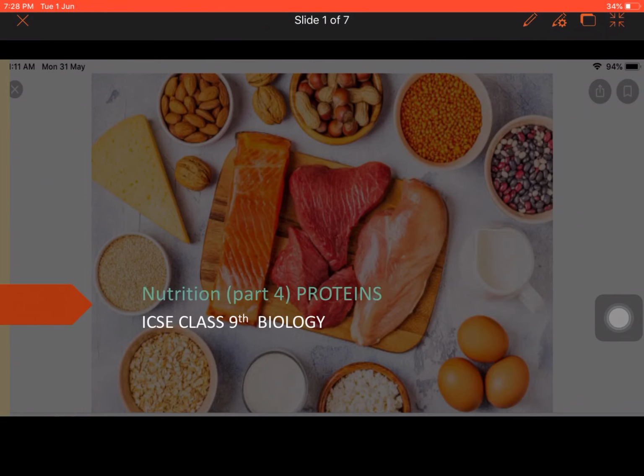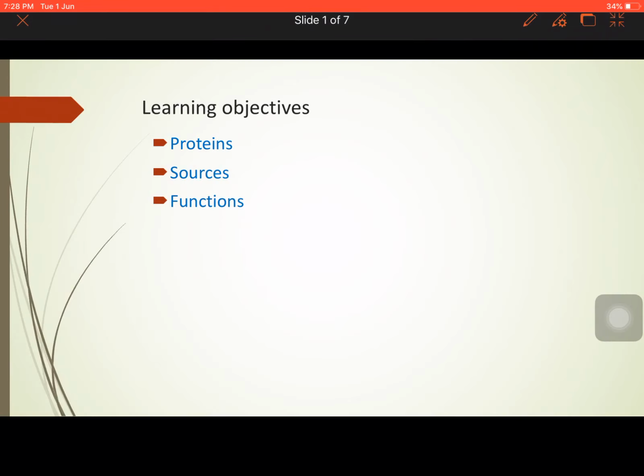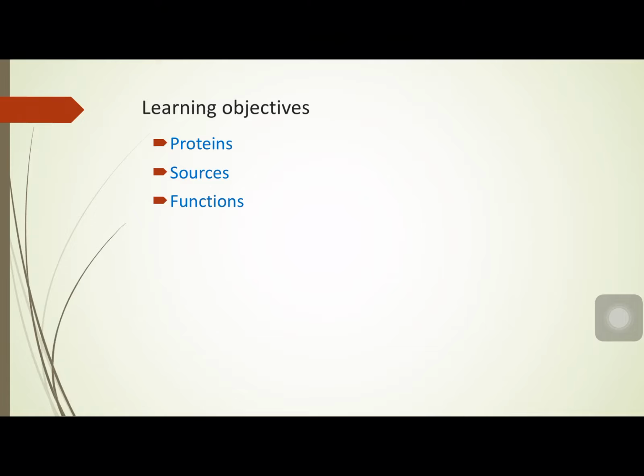Today's topic is proteins. So, what are the learning outcomes of today's topic? At the end of this lesson, we will know what proteins are, what the sources of proteins are, and what their functions are. Now, these three things, from the basics of 5th or 4th standard, we have studied many times. So, what is the difference between that learning and today's learning?